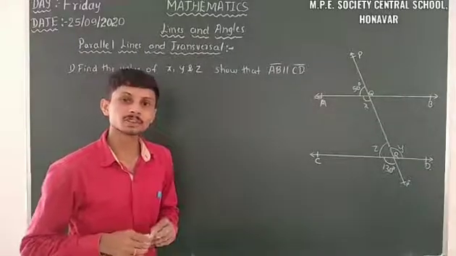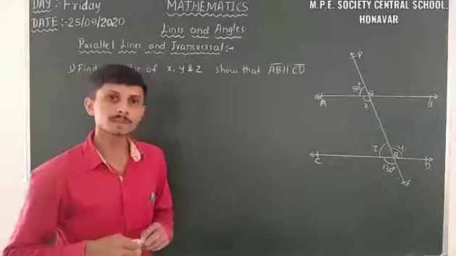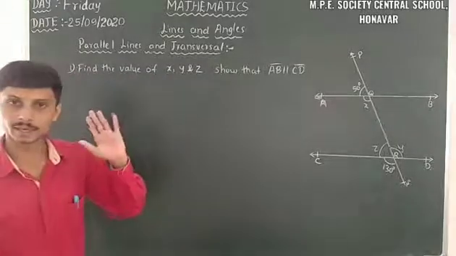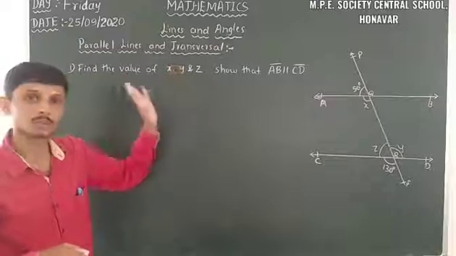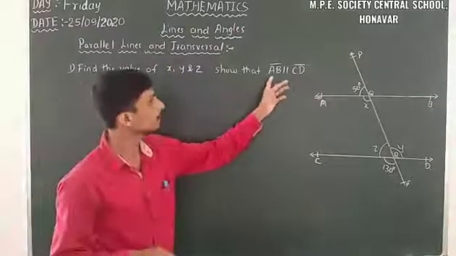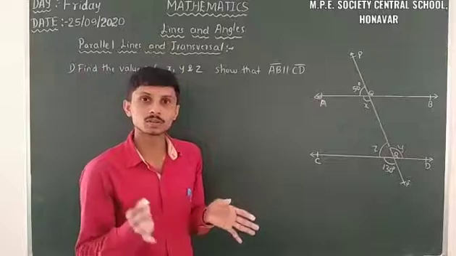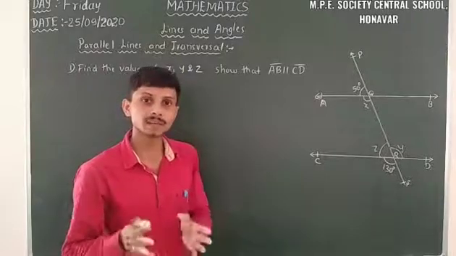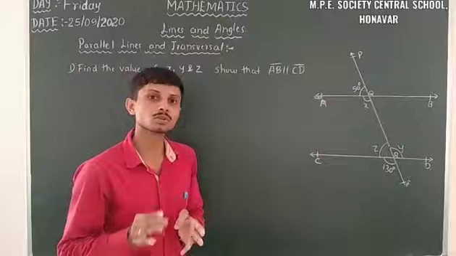Yes, the first question is based on parallel lines and transversal. The problem tells us that in this diagram, we have to find the value of x, y and z from the known things. Show that AB is parallel to CD. That means here we don't know whether AB and CD are parallel or non-parallel. So we have to prove that one. We have to show that one.